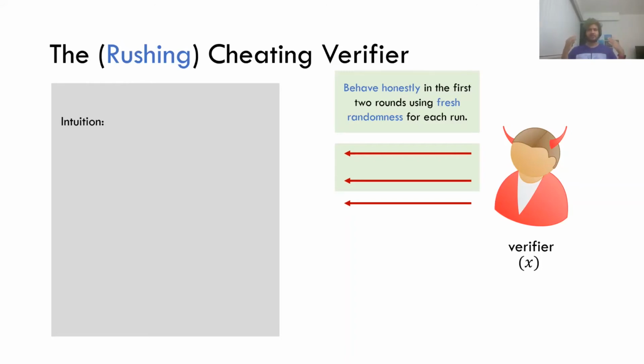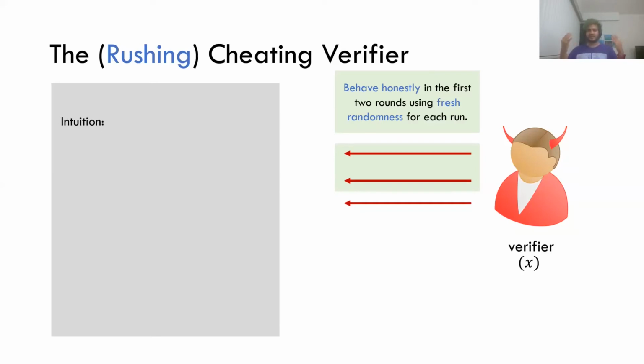Recall that we're talking about simulators with black box access to the adversary. So what can the simulator hope to do in this setting, because it has no knowledge of the internal workings of a cheating Bob? It can run the cheating verifier over and over again. It can rewind the verifier and execute various parts of the protocol again. So for instance, it decides, okay, I'm going to send a different first round message and see how this cheating verifier changes its first or second round message. And maybe with different attempts at the first round message, I can actually learn some information.